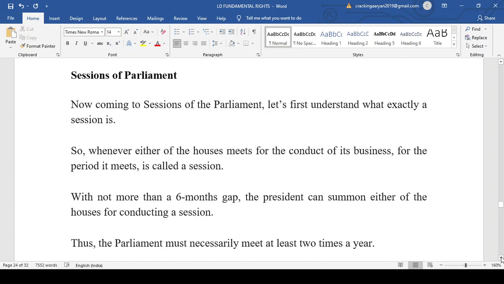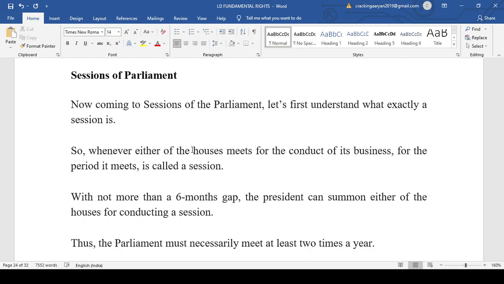Now we come to the sessions of the Parliament. What is a session? A session is where the Lok Sabha and the Rajya Sabha, that is the Parliament, meet. They will discuss the various bills, the bills will be passed, there will be debate, discussion and argument, and questions that the ministers have to answer. This whole thing happens during a session.